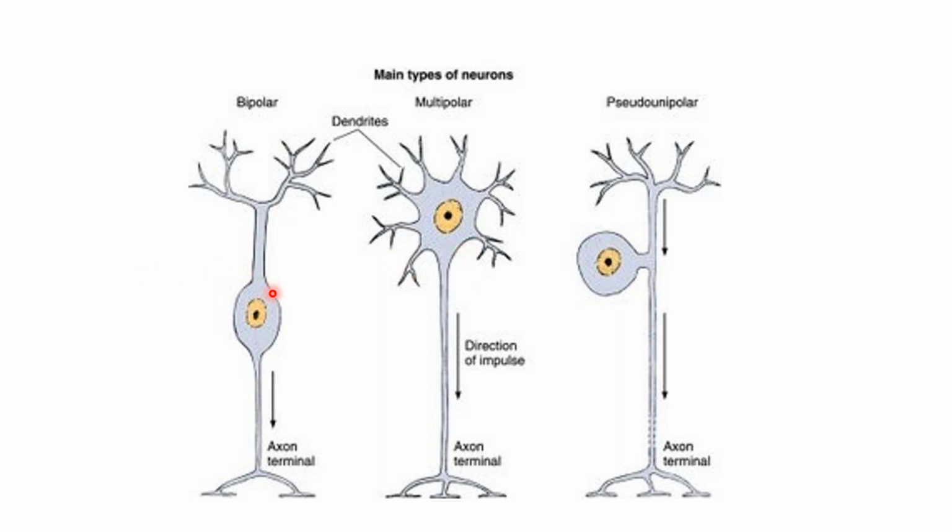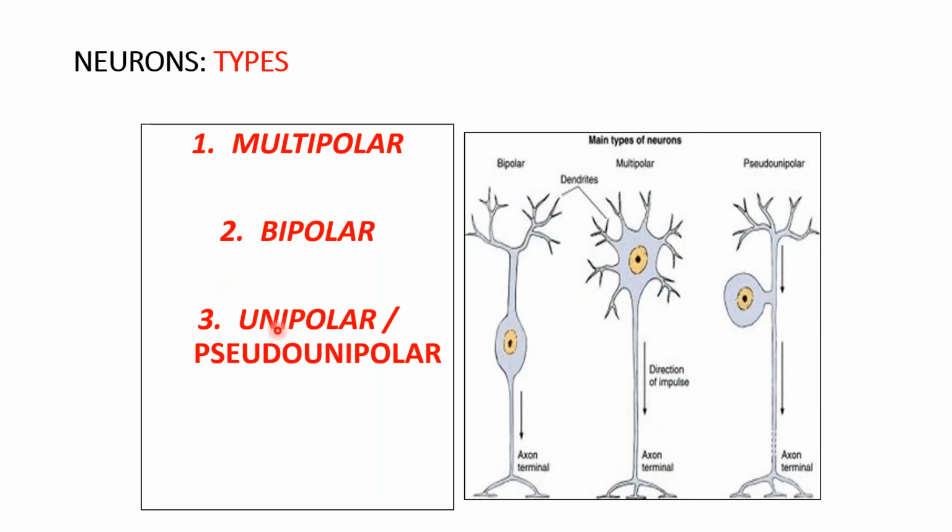Then we have the bipolar neurons. There are two processes coming from the cytoplasm of the neuron. These are present in the retina as well as in the cochlear nucleus of the brain. In the medulla, you will see the cochlear nucleus, and the cochlear ganglion, which is present in the internal ear, has bipolar neurons. So multipolar, bipolar and pseudo-unipolar, these are the main three types of neurons.